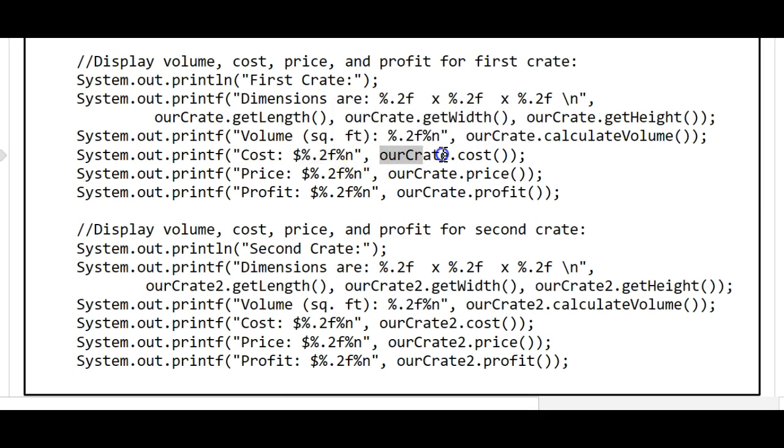Replacing that will be the return value from rcrate.cost when we call that method here. And then how about for price? Well, here's our format specifier, %.2f, and what's going to replace it? rcrate.price.